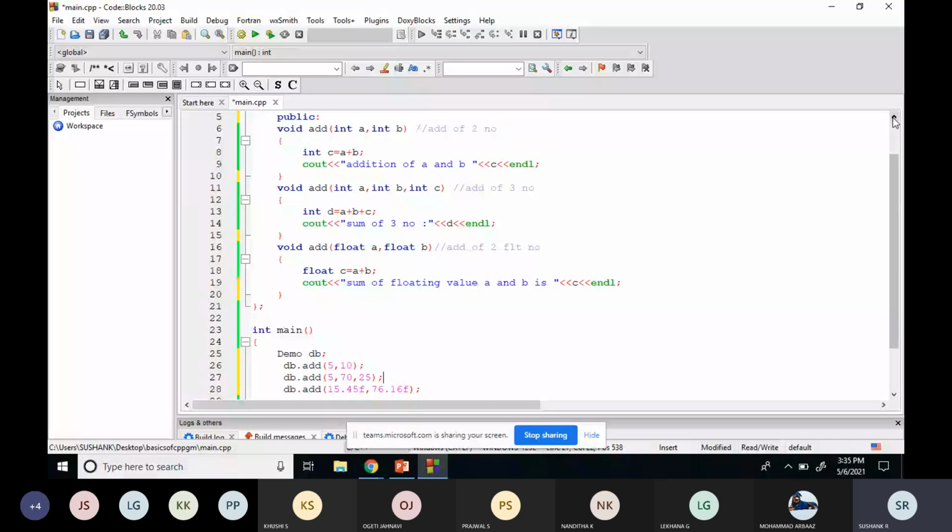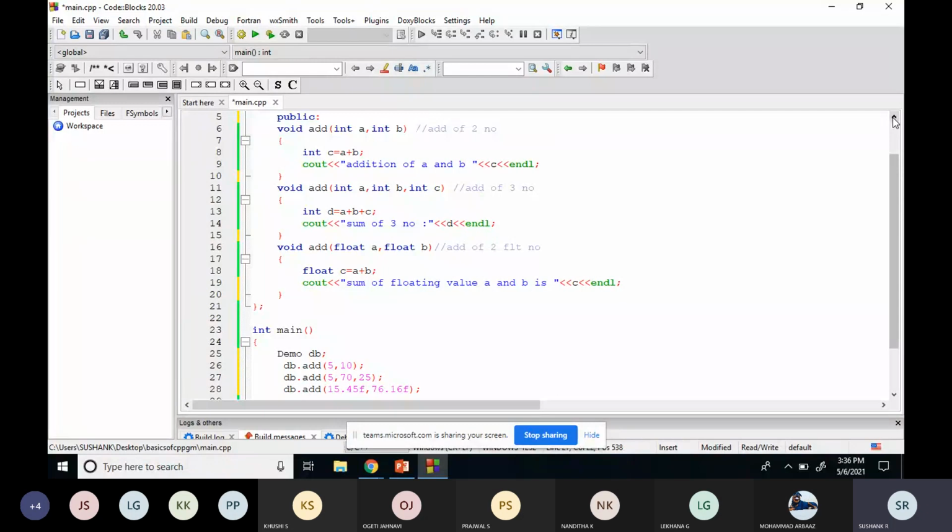First there is one concept called virtual functions. Once that is clear, we will take those two examples, operator overloading and function overriding, in a separate class. As of now, to understand polymorphism, I've given function overloading as the example. If any question comes related to polymorphism, you can explain this.